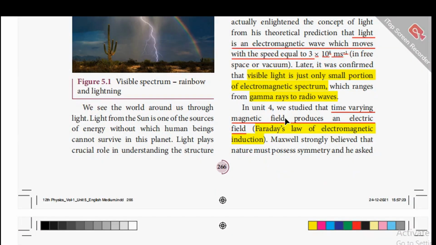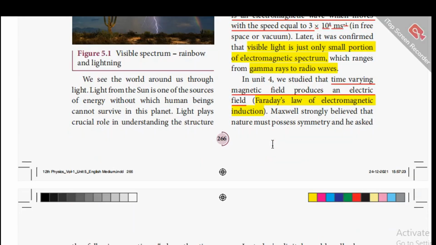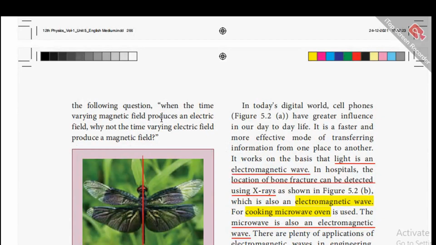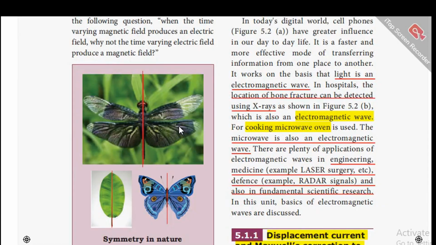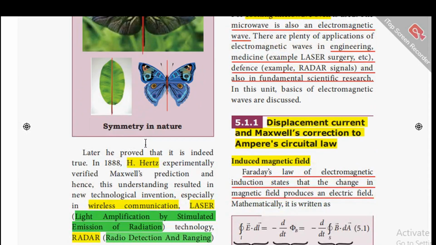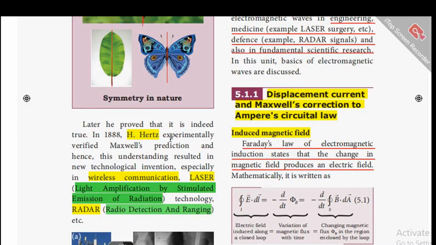In Unit 4, we studied that a time-varying magnetic field produces an electric field, that is Faraday's law of electromagnetic induction. Maxwell strongly believed that nature must possess symmetry, and he asked the following question: when a time-varying magnetic field produces an electric field, why not a time-varying electric field produce a magnetic field? Just like symmetry observed in the case of a dragonfly, butterfly, and a leaf. And later he proved that it is indeed true.